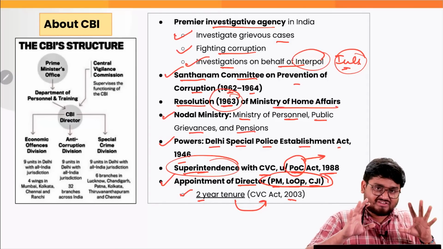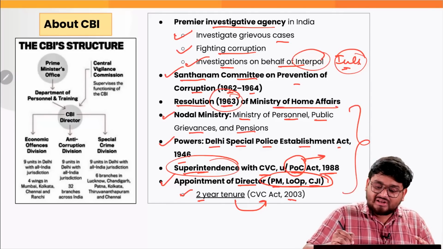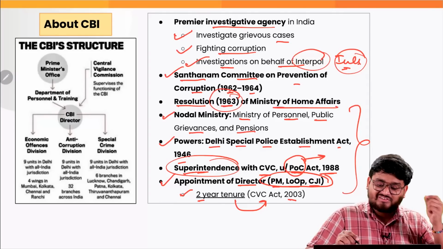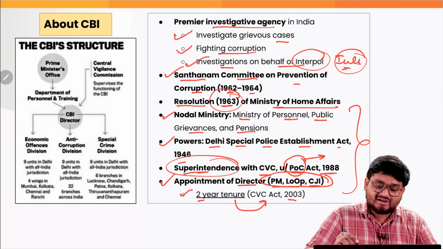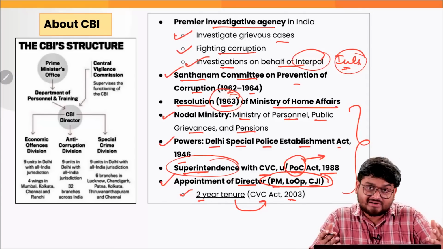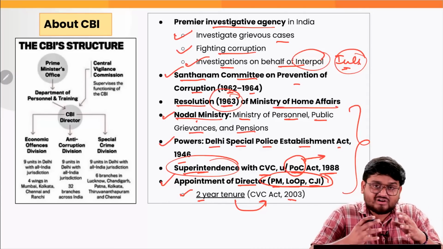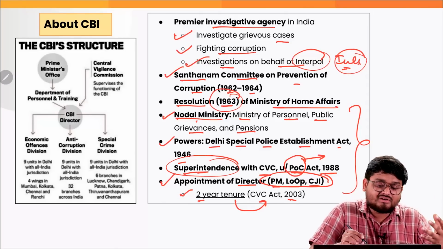And let me tell you, the CBI functions under various acts, as we can see: the CVC Act, the Prevention of Corruption Act, right? The Delhi Special Police Establishment Act. Also, the nodal ministry is the Ministry of Personnel.